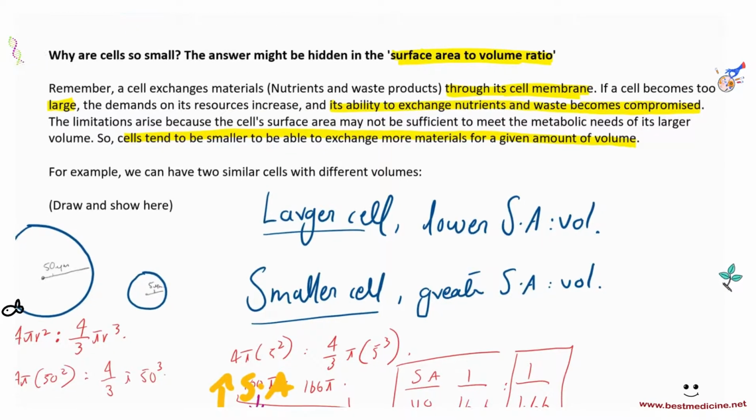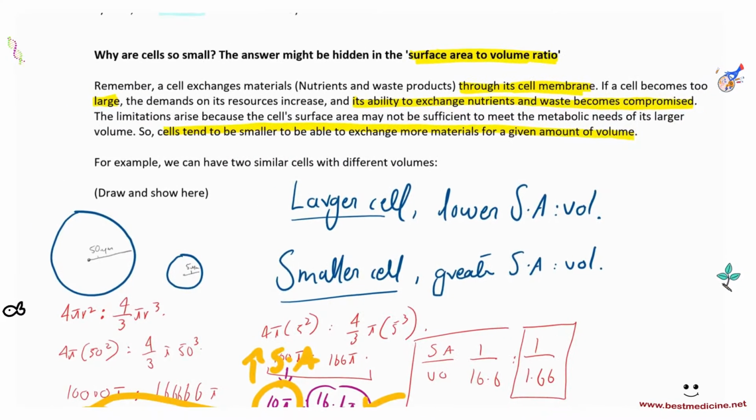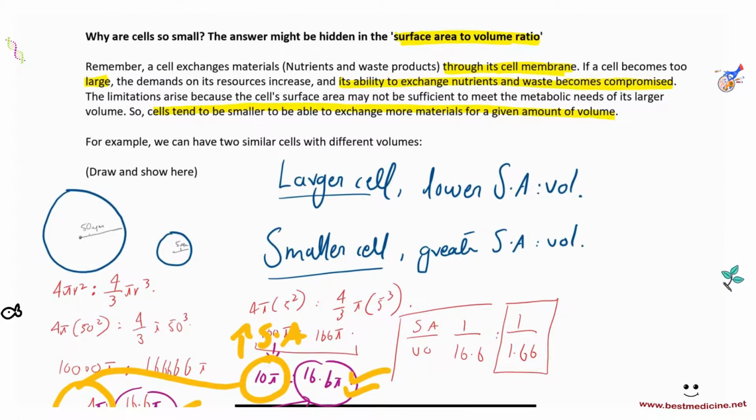This is why cells are small, okay? And this is a very popular question. I've seen this on the exam where they ask you, not directly but maybe indirectly, why do we need a transport system? Why can't we just rely on diffusion? The answer is that, for example, in humans, we need a transport system because we have eukaryotic cells. Eukaryotic cells are larger than bacteria, and diffusion is not sufficient, right? Our surface area to volume ratio is low, and our metabolic demands are too high. Therefore, we need a transport system to efficiently deliver the nutrients to each of the cells, okay?